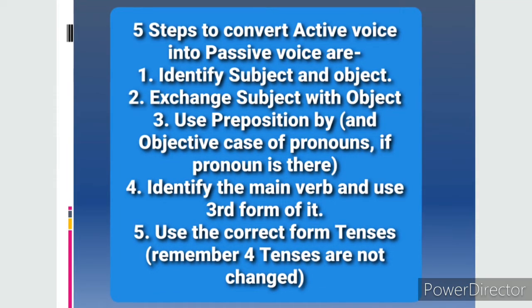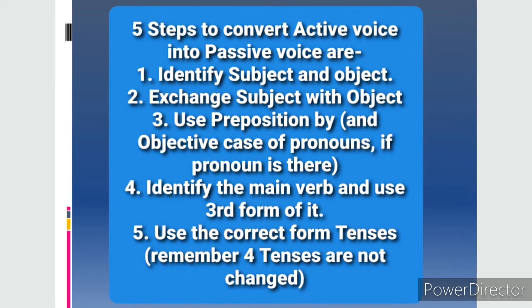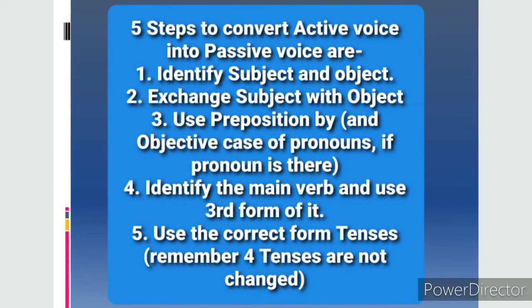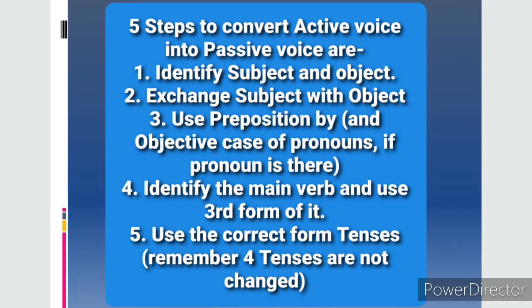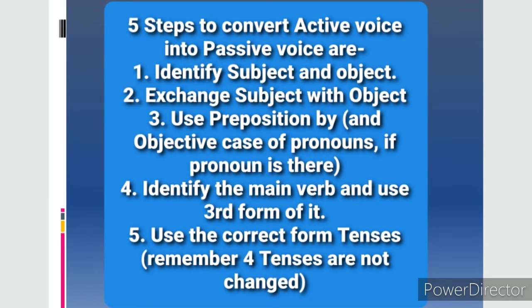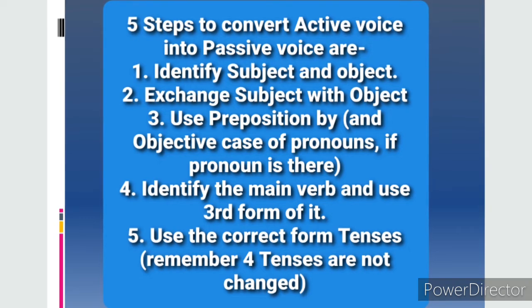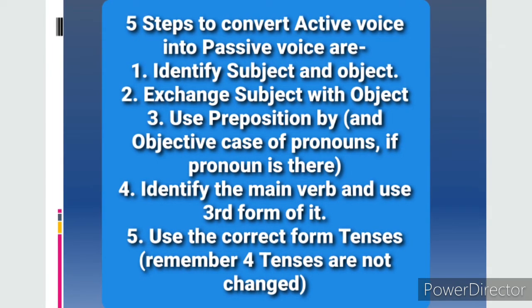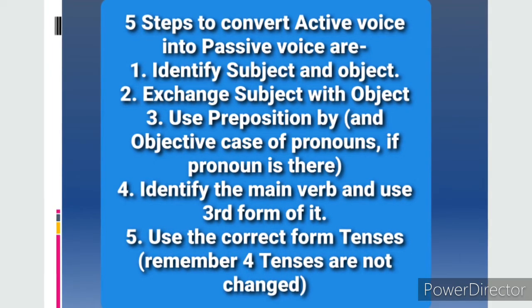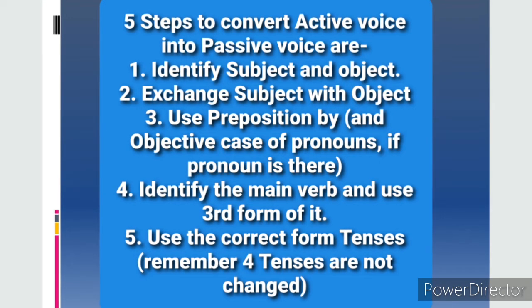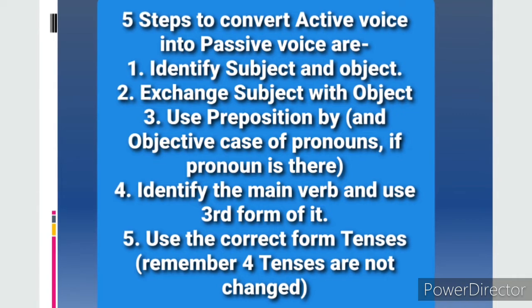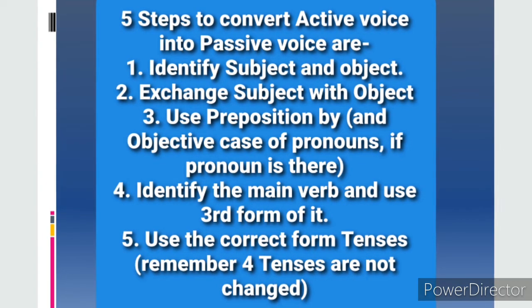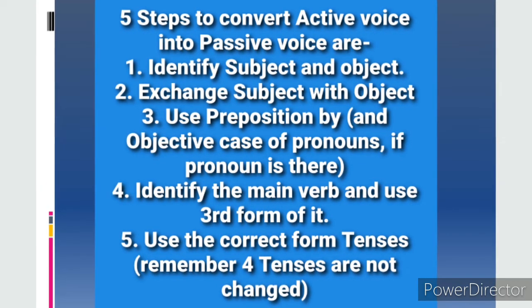Third, use the preposition "by", and the objective case of pronouns if a pronoun is there. Fourth, identify the main verb and use the third form of it. Then fifth step is to use the correct form of tenses. And here you should remember that 4 tenses are not converted into passive voice.